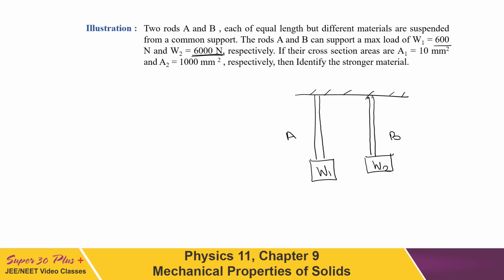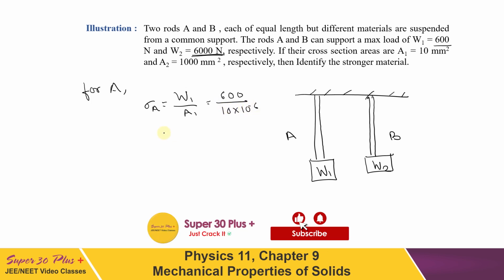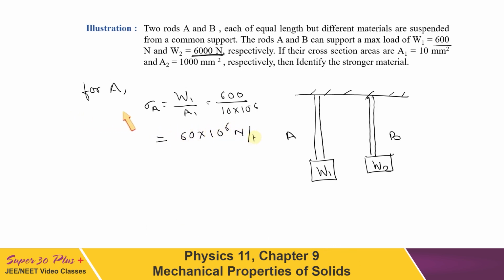For rod A, the maximum stress sigma A can be written as W1 upon its area, W1 being 600 and the area of A being 10 millimeter square, so 10 into 10 to the power minus 6 meter square. On solving, the result is 60 into 10 to the power 6 Newton per meter square.